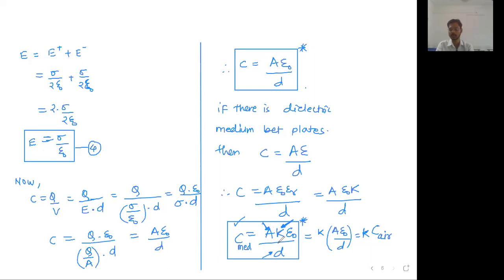It depends on shape, size, and the surrounding medium. For this case, it is the medium between the two plates. Okay, is that clear to all of you? Reply to me in the chat box. Is this last discussion clear to everyone? Yes.